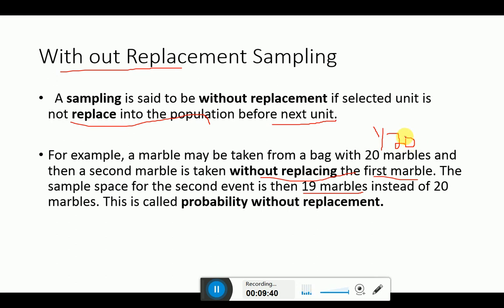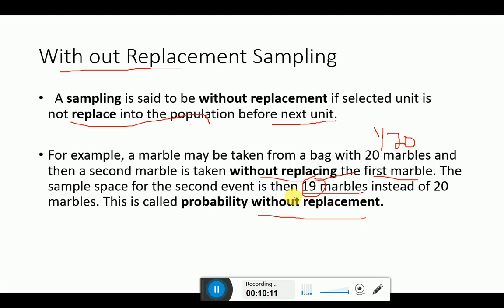And now when you select one, 19 remain behind. When I select the next one, since I did not put the first one back into the bag, we have remaining 19, and the probability of the next selection will be 1/19. So such a technique is known as without replacement. Hope a bit of the idea will be clear.